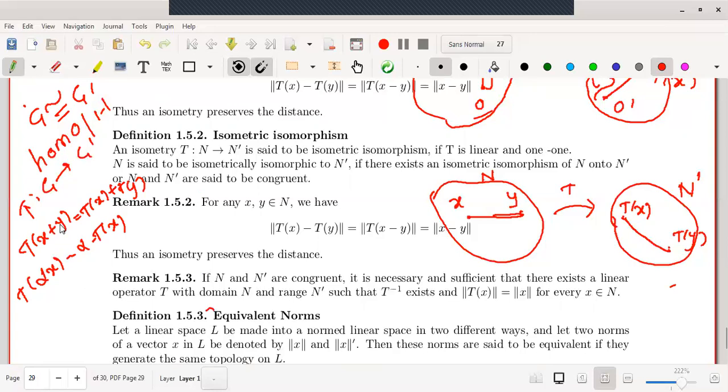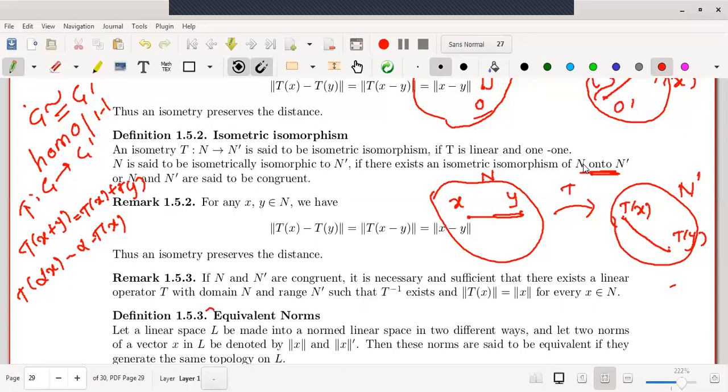Therefore, these two conditions can be considered like homomorphisms in group theory. The mapping is an isomorphism if the mapping T is linear and 1-1, whereas in group theory we have written homomorphism and 1-1. Then the linear space N is said to be isometrically isomorphic to N dash if there exists an isometric isomorphism of N onto N dash. The mapping should be onto, then the two linear spaces are isometrically isomorphic.